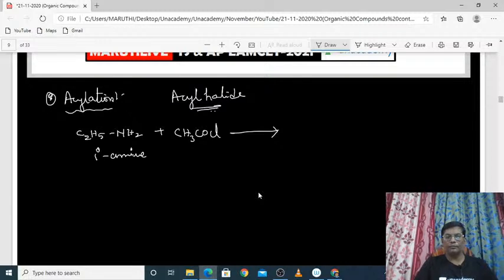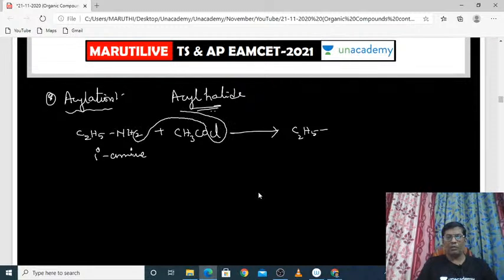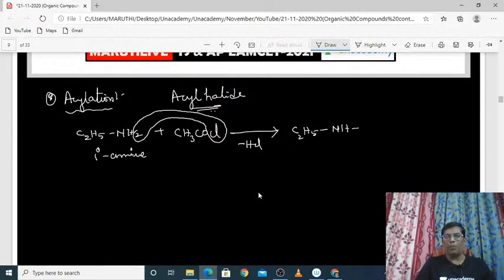The product is C2H5 bonded to N, one hydrogen and one Cl will separate out as HCl. Hydrogen chloride will be eliminated. Then these two substances react with each other like this. NH bonded to COCH3. This type of substance will be produced.